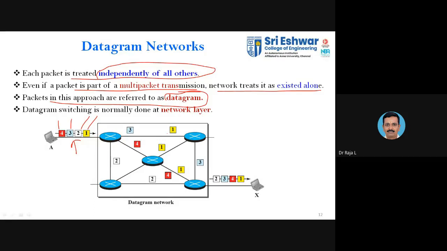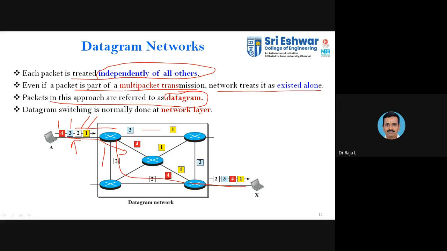Here you can see each packet may take any one of the paths. When you divide the data, the first one that is leaving the source and entering the network is packet one. It may take this path. The second packet may take this path. The third one again may take this path. The fourth one may take an alternate path. Whereas in the case of circuit switching, you have only one path. That path is dedicated, through which you reach from the sender to the receiver through the intermediate devices.